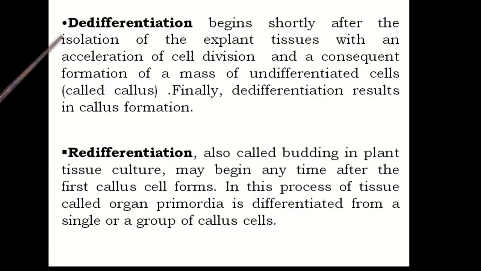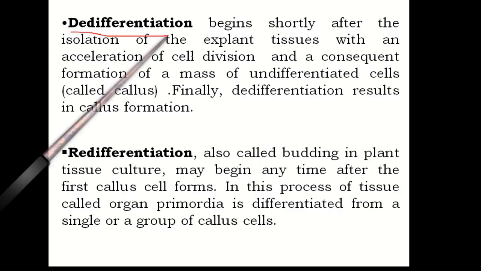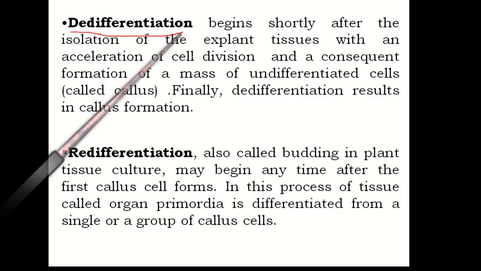Dedifferentiation begins shortly after isolation of explant tissue, with accelerated cell division and consequent formation of a mass of undifferentiated cells. In dedifferentiation, basically the mature explant regresses to a meristematic state.